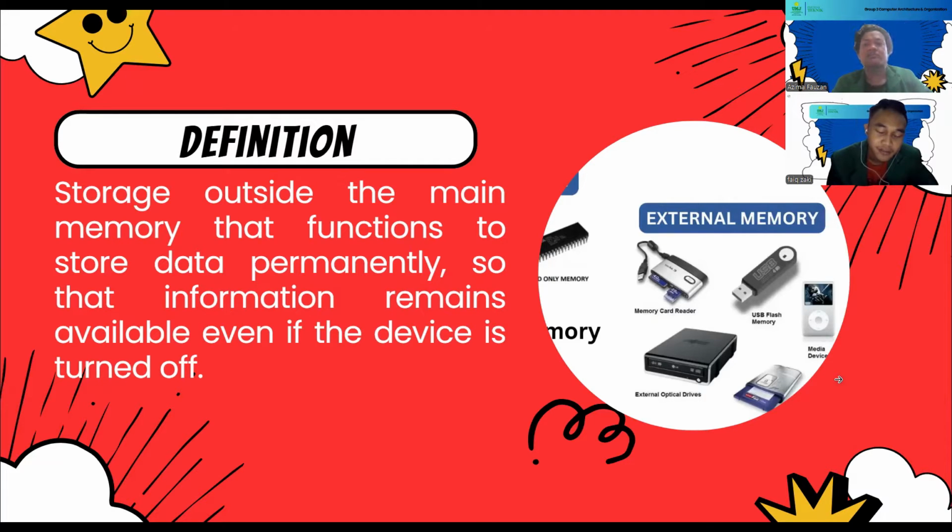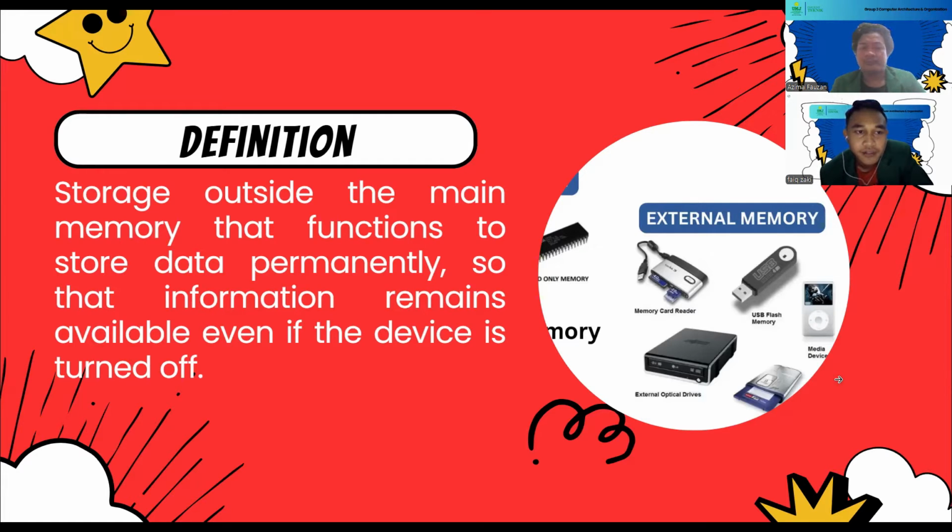The definition of external memory is storage outside the main memory that functions to store data permanently, so that information remains available even if the device is turned off. External memory refers to storage devices that exist outside of the main memory, RAM, and internal hard disk of a system.